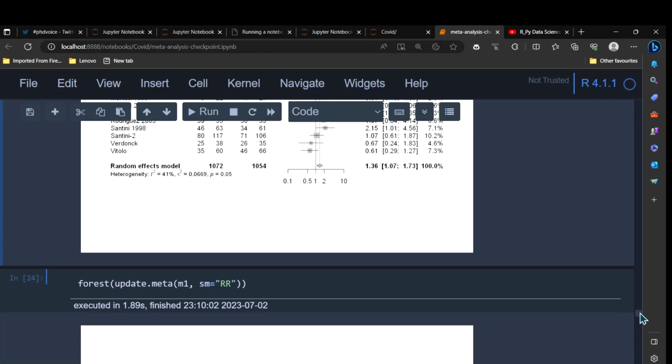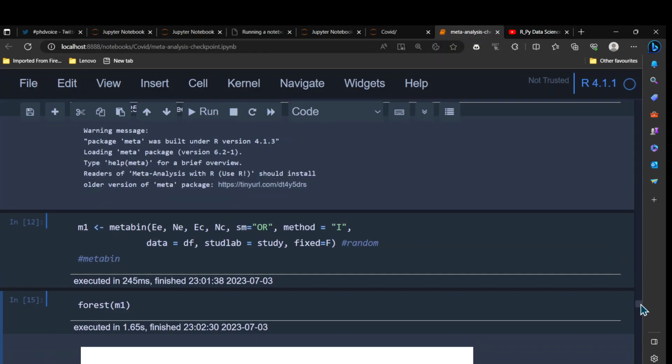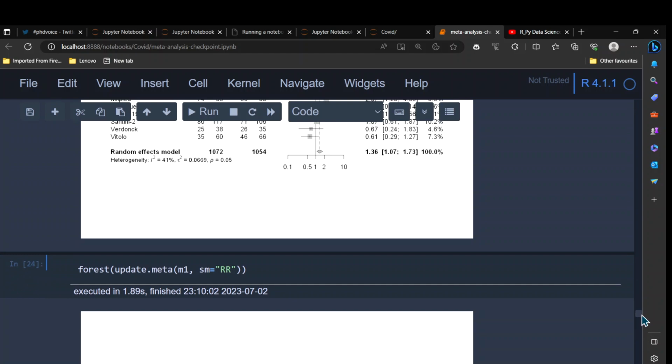But if we want to do risk ratio, what we can do is we can either use Metabin and change this to risk ratio, or we can also simply use this update.meta function. So let me remove that one. Update meta.